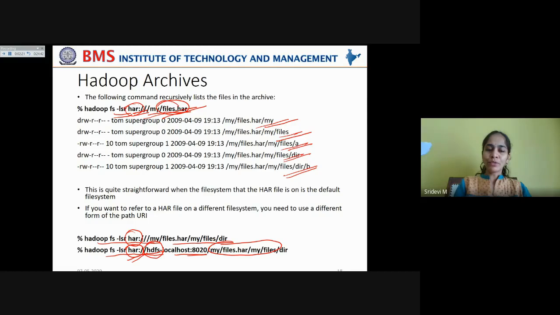For that, you have to specify HDFS-localhost, because you are running on a pseudo distributed mode. Specify the port number and the path from which the archived files have to be listed.